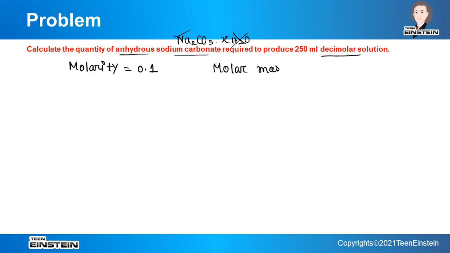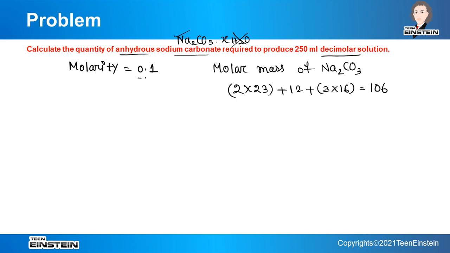Molar mass of Na2CO3: for 2 sodium it will be 2 into 23, for carbon 12, for oxygen 3 into 16. So this will be 106 gram. Now here the final concentration is given, which is 0.1 mole.